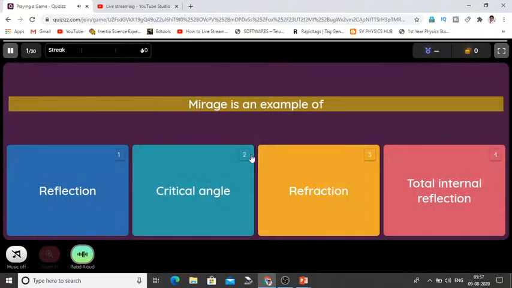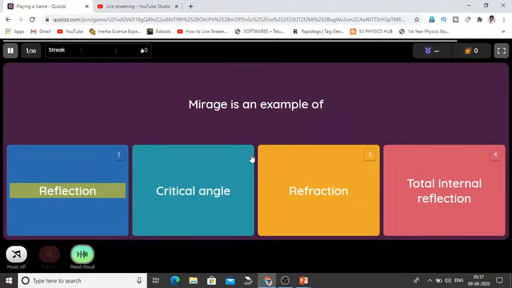Question. Mirage is an example of. Option 1, reflection. Option 2, critical angle. Option 3, refraction. Option 4, total internal reflection. So my answer is total internal reflection.